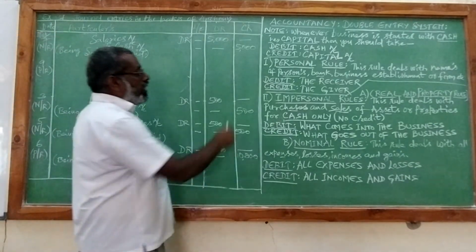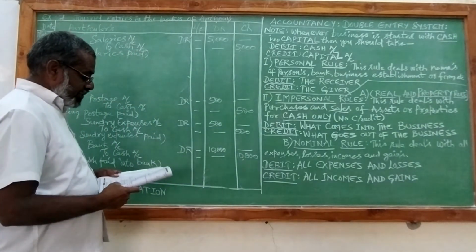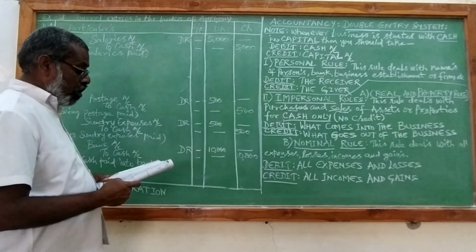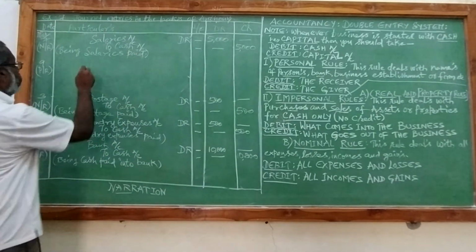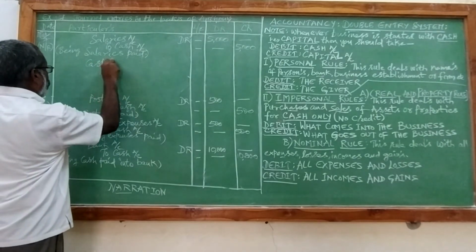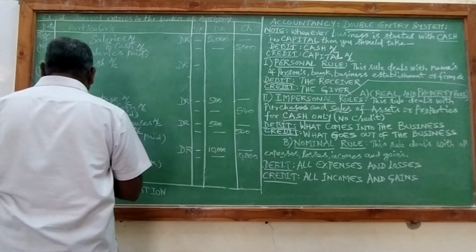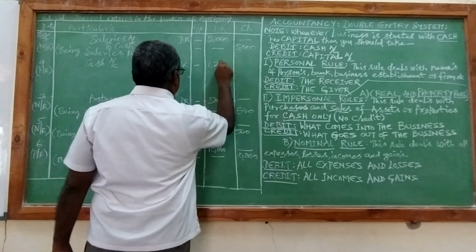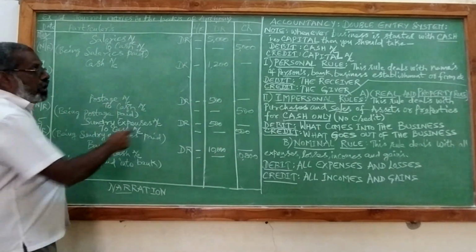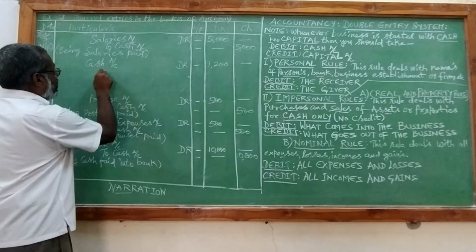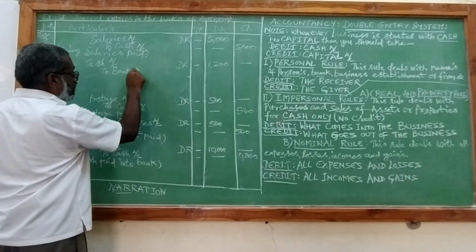So the formula is debit the receiver, credit the giver. In the transaction, it is cash withdrawn from bank. So what are we receiving? Cash, $1,200. And who is the giver? Credit is the giver. Giver is the bank. When you are withdrawing money from bank, bank is the giver.